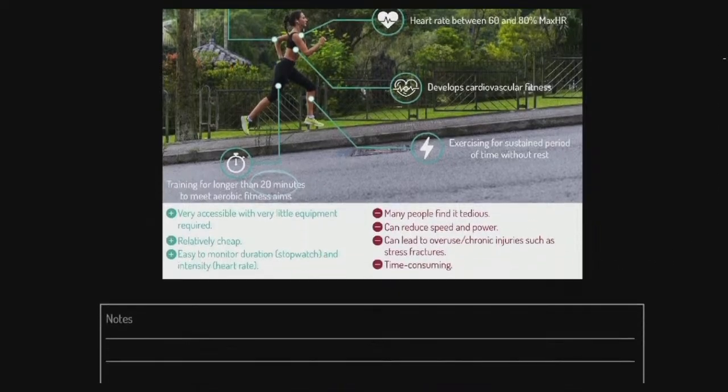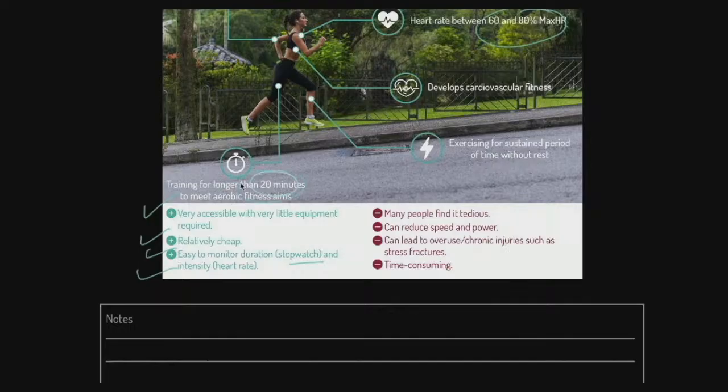Where I want to go with it is look at its positives and negatives. It's very accessible, making it practical. It's cheap, making it practical. And also, we can monitor duration very easily through a stopwatch, and intensity. Go back to our aerobic work earlier, and the fact we're saying between 60 and 80% heart rate for a minimum of 20 minutes.